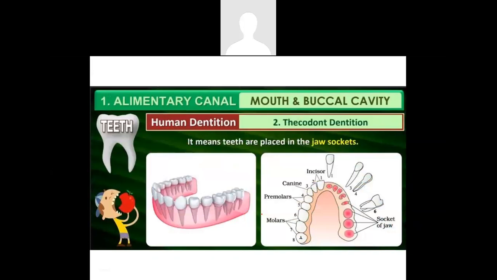Thecodont dentition means the teeth are placed in the jaw sockets. We can find that the incisors are placed in a jaw socket, the canines are placed in a jaw socket, the premolars and the molars, and every tooth is placed inside a jaw socket. This is called thecodont dentition.